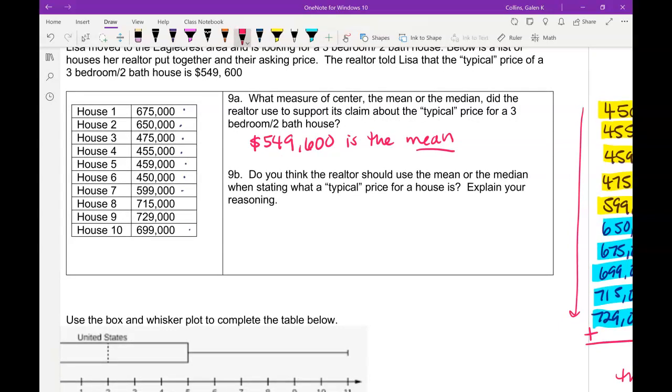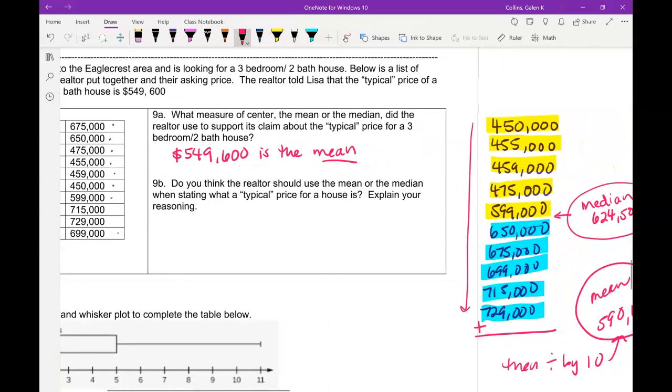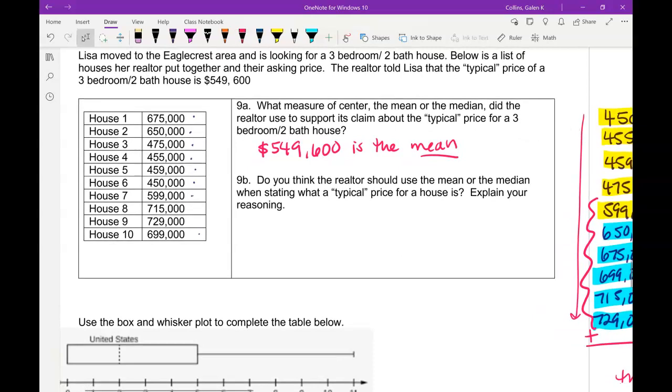Okay, so then do you think the realtor should use the mean or the median when stating what a typical housing price is? Well, if we look at our data again, more of our data is above the mean than is below it. That might be one consideration. We have a bunch of houses here that are valued for greater price than our mean, but we have these lower price houses that are really driving down that data. So if it were me, I think I would make the argument that the median is a better predictor.